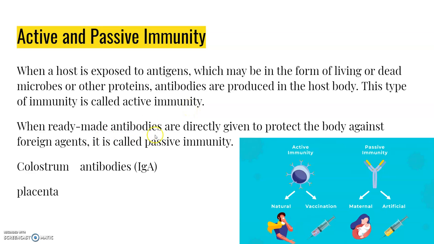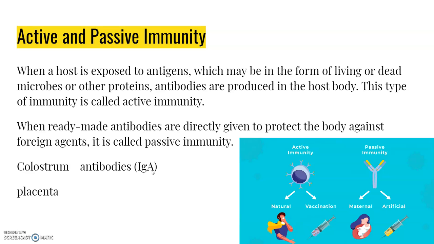And when ready-made antibodies are directly given to protect the body against foreign agents, it is called passive immunity. Do you know why mother's milk is considered very essential for newborn infants? That yellow colored fluid, colostrum, secreted by the mother during the initial days of lactation, has abundant antibodies, that is IgA, to protect the infant.